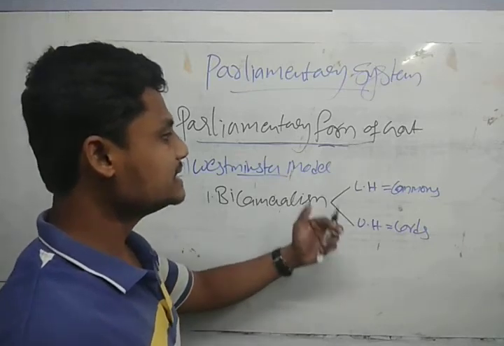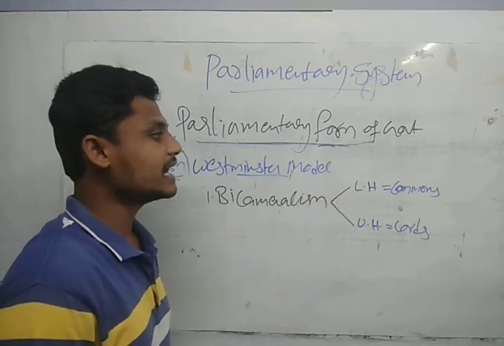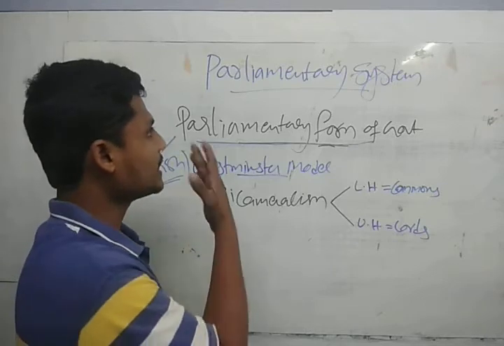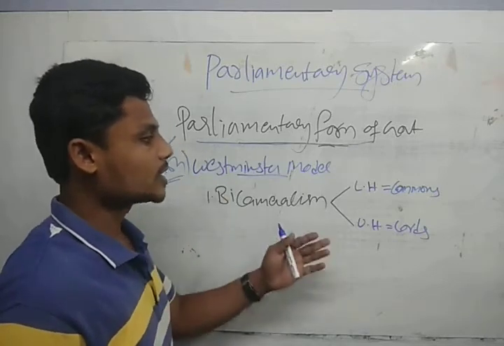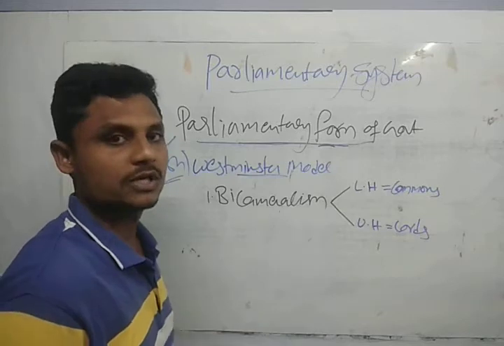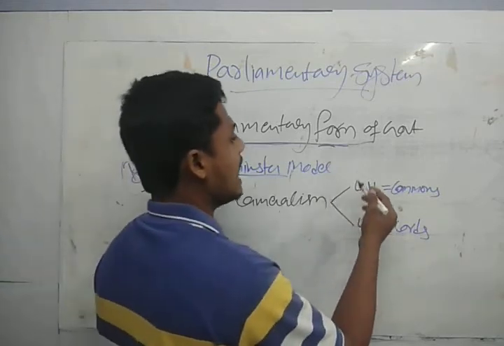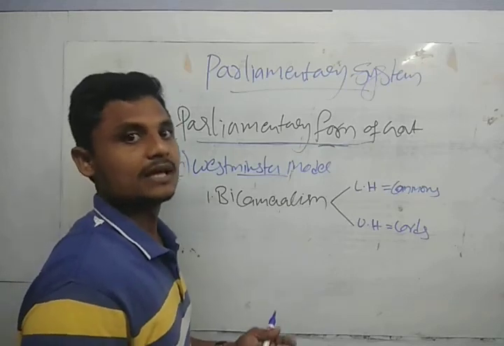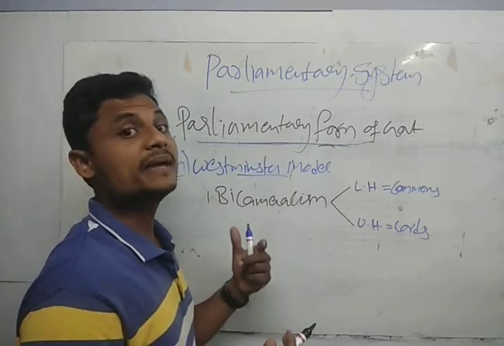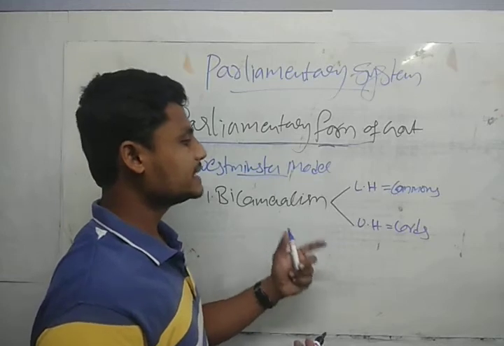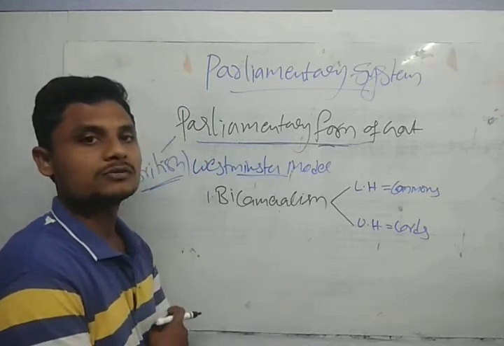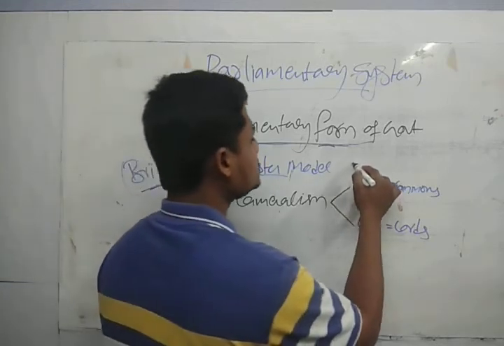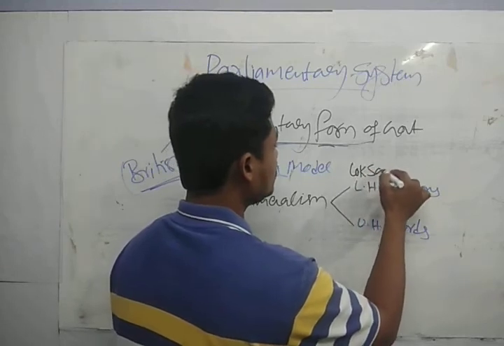Whereas if you see the equivalent provisions in our Indian constitution, in our parliamentary form of government, we do not actually have a lower house or an upper house. In speaking we call them the lower house and the upper house, but in reality we have the Lok Sabha and the Rajya Sabha.